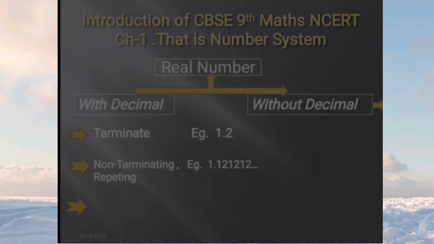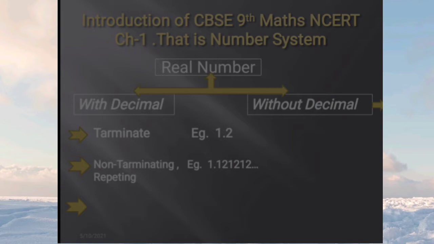Here one example I took, that is 1.121212. Here 1 2 is one sequence, and these two digits are repeated again and again. So this is called a repeating number. Sometimes it will be 3 digits, and sometimes 1 or 2 digits, that will be repeated again and again. So this is a non-terminating repeating number. I hope you all understood.